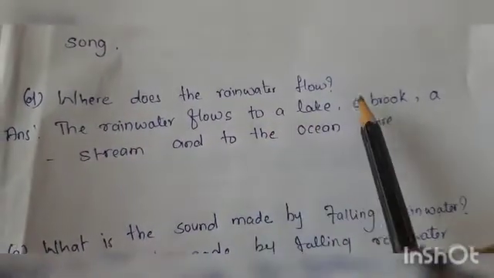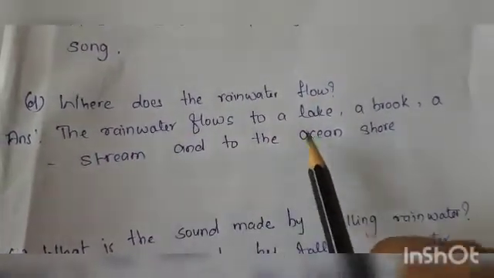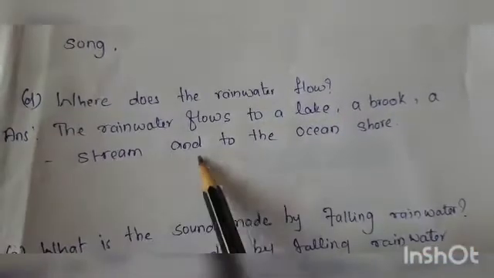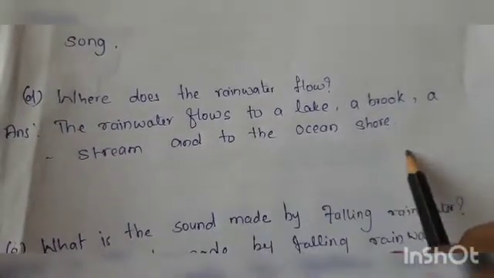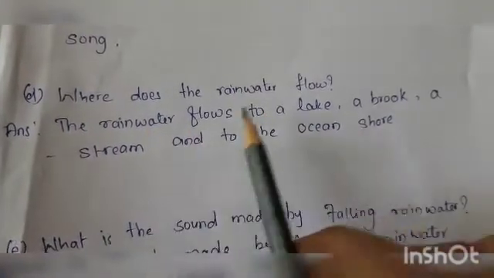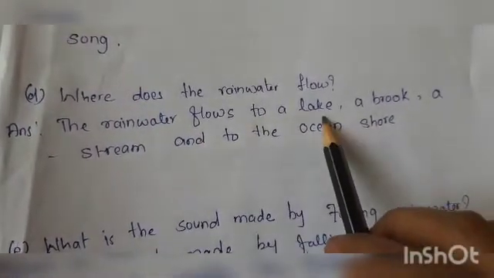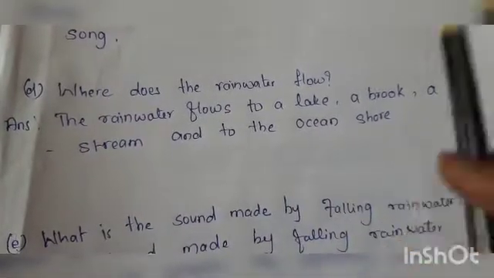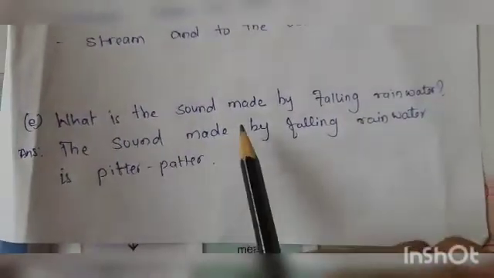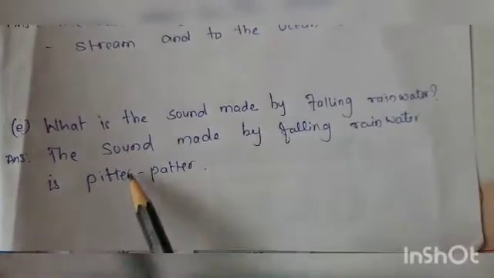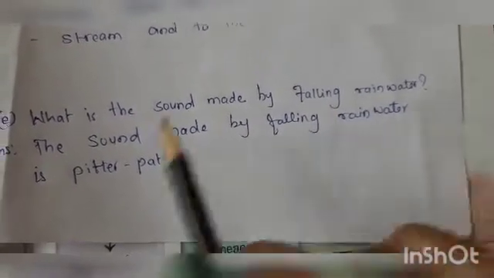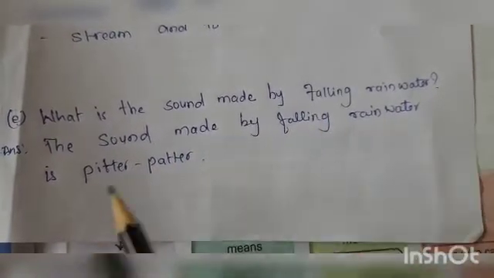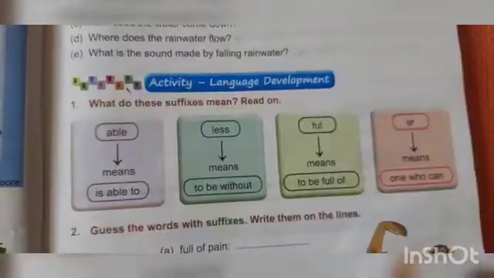Where does the rainwater flow? The rainwater flows to a lake, a brook, a stream, and to the ocean shore. पानी कहाँ कहाँ बहता है? To a lake, a brook, a stream, and to the ocean shore. What is the sound made by falling rainwater? The sound made by falling rainwater is pitter-patter.